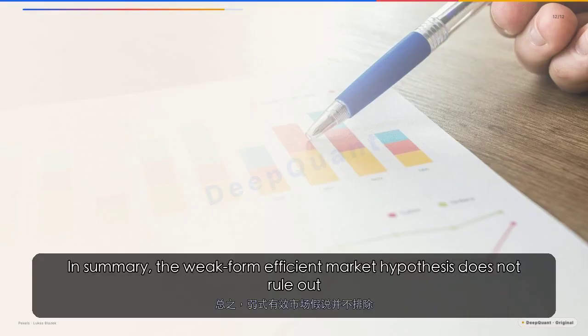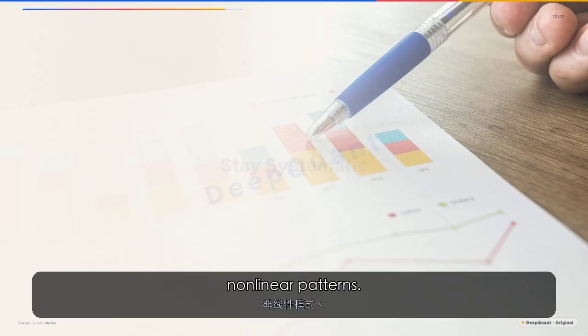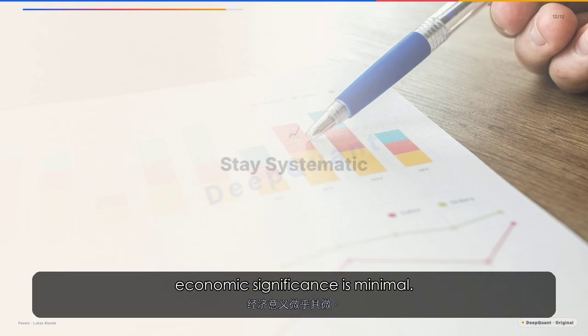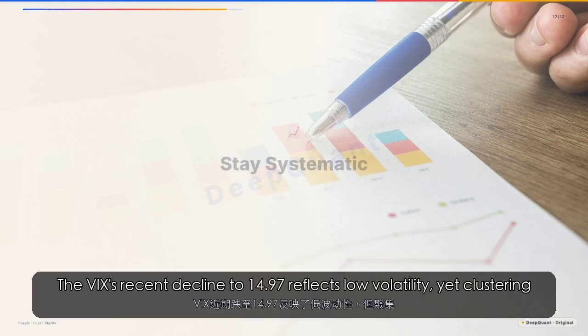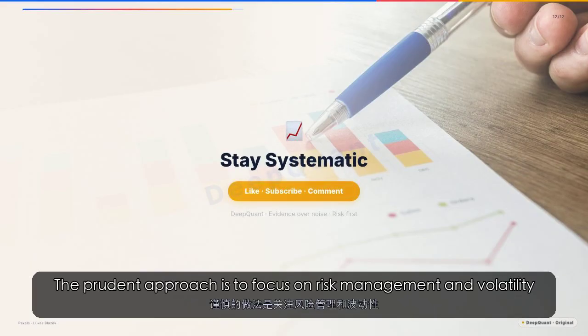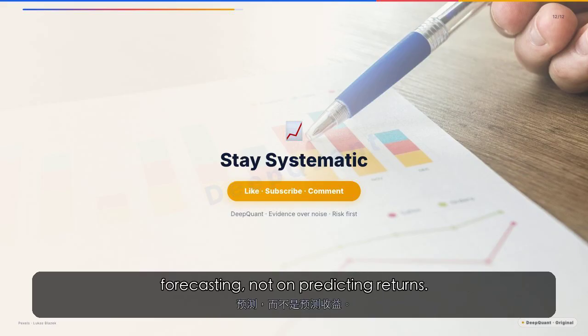In summary, the weak form efficient market hypothesis does not rule out nonlinear patterns. Entropy and mutual information help quantify these patterns, but their economic significance is minimal. The VIX's recent decline to 14.97 reflects low volatility, yet clustering persists. AI models face an uphill battle against noise, and overfitting is a constant threat. The prudent approach is to focus on risk management and volatility forecasting, not on predicting returns.